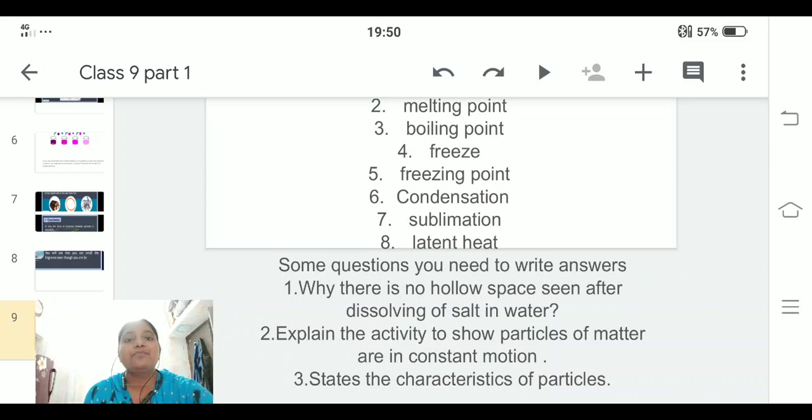Am I clear? Okay. This chapter is not over. It is divided into two parts. So after learning this, we'll go to the next portion, that is states of matter and interconversion of matter, including sums and some experiments like sublimation and evaporation. Am I clear? Okay, thank you.